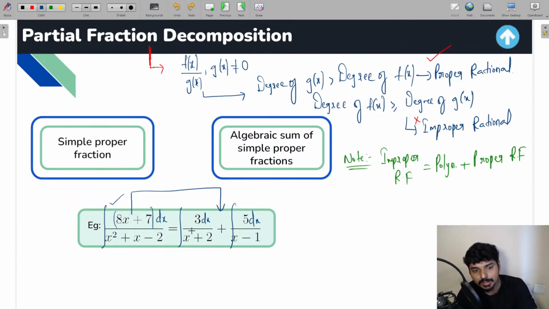So whenever you're applying the partial fraction method, you're resolving the given proper rational function into much more simple proper rational functions, and integrating them is going to become very easy for you, and that will save you a lot of time. So this is going to be the importance, guys, the main concept of partial fraction method. Now in the case of partial fraction, we have three types. I'll discuss one by one very quickly.